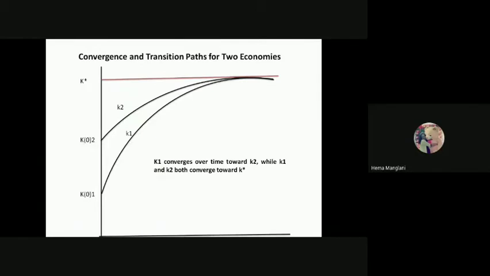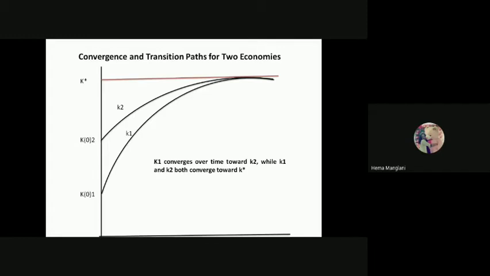Now I can summarize the whole application of the Solow model. If you increase a few variables, there will be some change in the K star. We have gone through the saving rate, which is small s. If you increase the saving rate, you always see an increase in this K star.